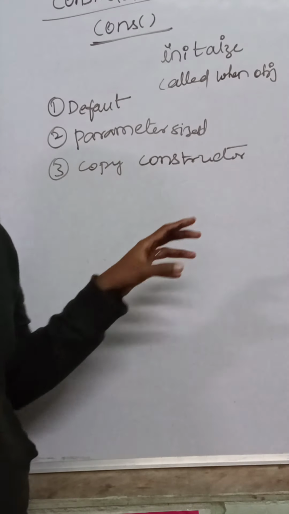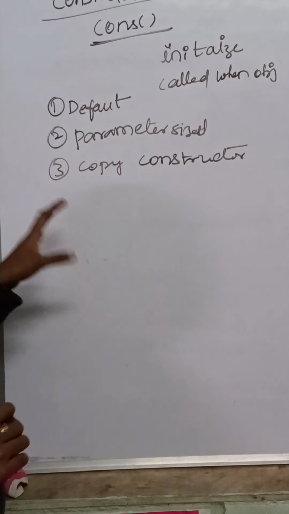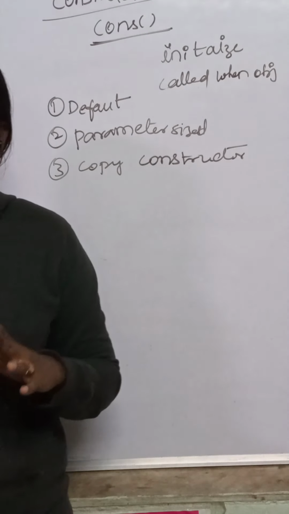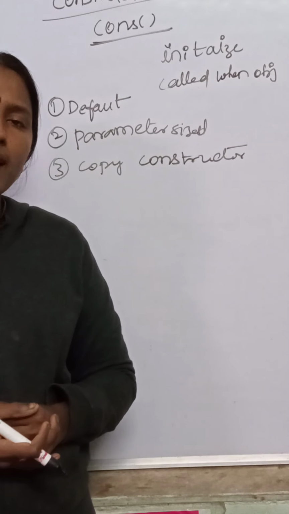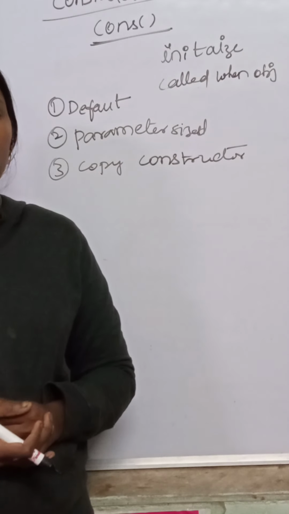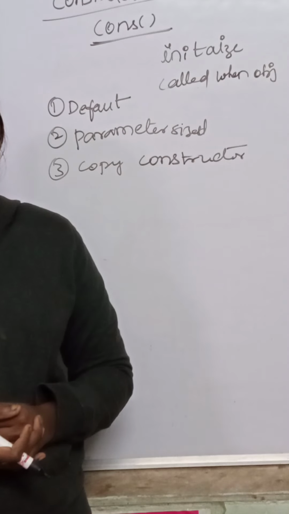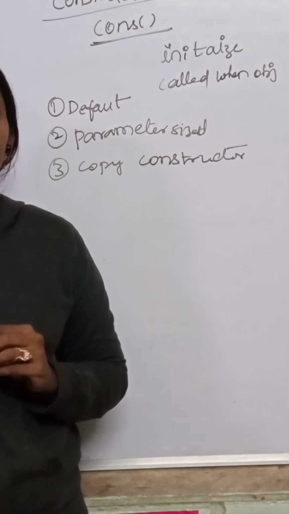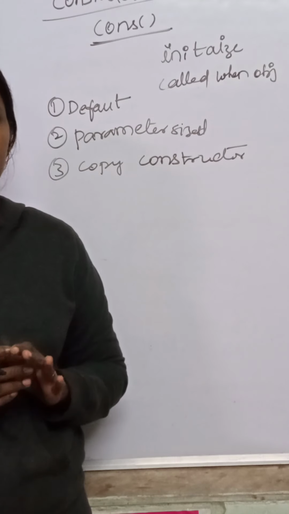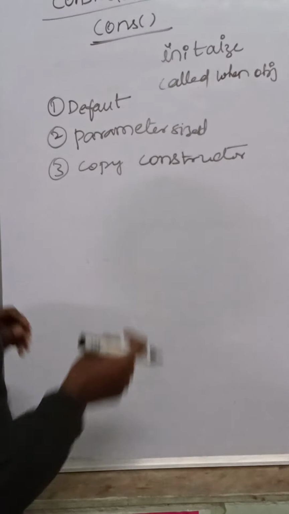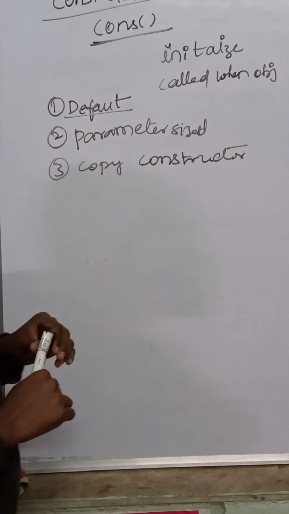Now, if you look at one program, you'll understand very clearly. What is a constructor? A constructor is a special function which is called when the object of the class is created. What is the use of a constructor? It is just to initialize the values of the variables. Now we'll see a simple program on default constructor.